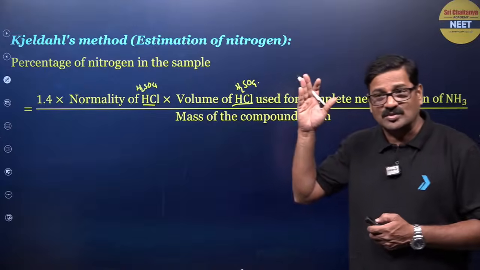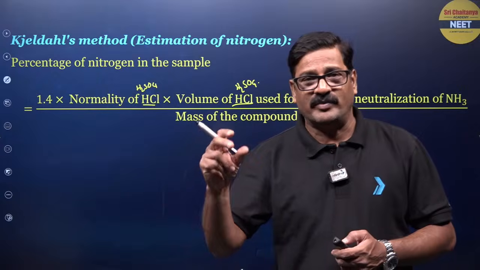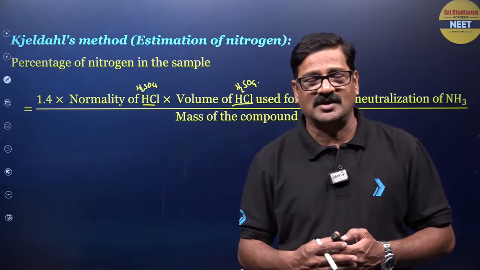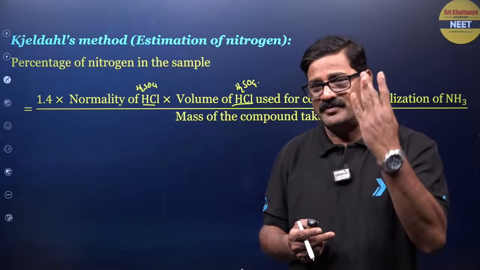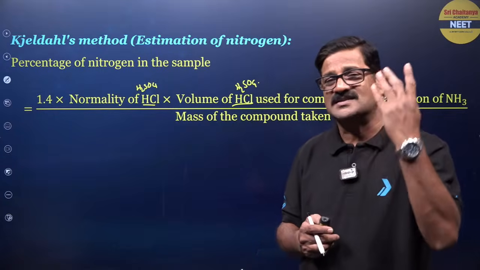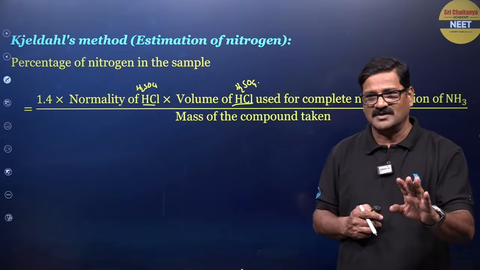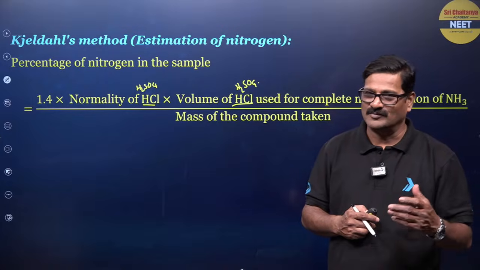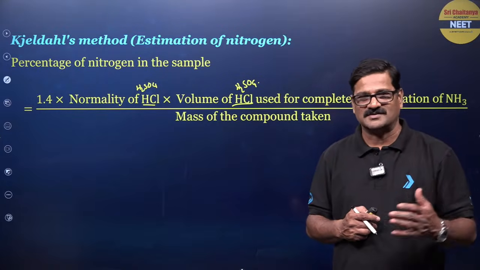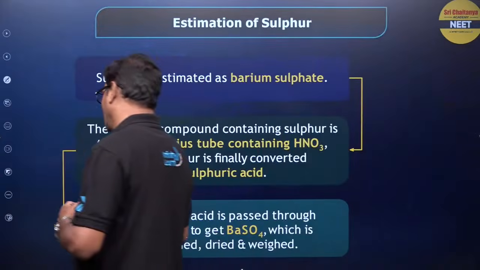I am telling you, today we are discussing practical organic chemistry. Based on this practical organic chemistry, you will have one question that lets you easily squeeze 4 marks from your NEET examination. Believe it, it will happen, right? Now, moving ahead, after nitrogen, phosphorus is there, and sulfur is there, and halogens are there.